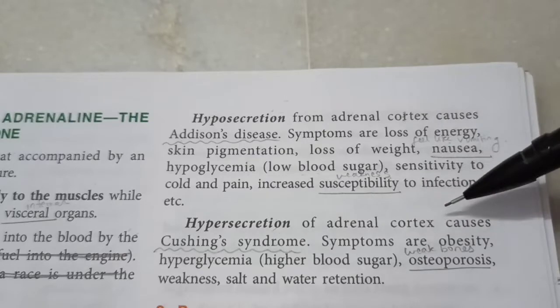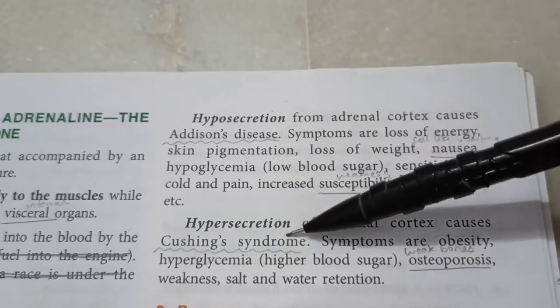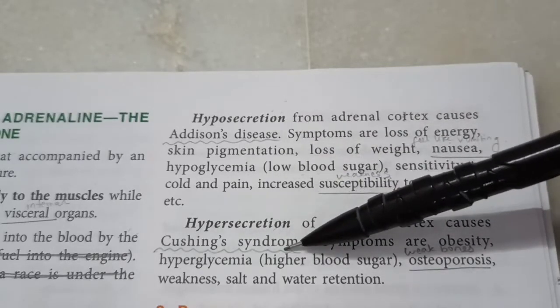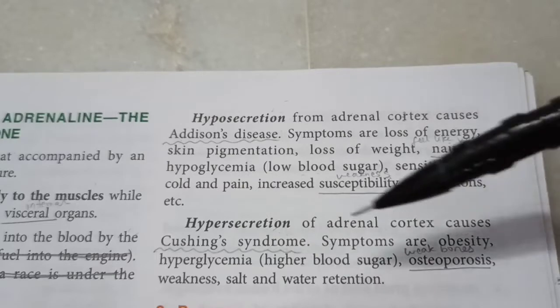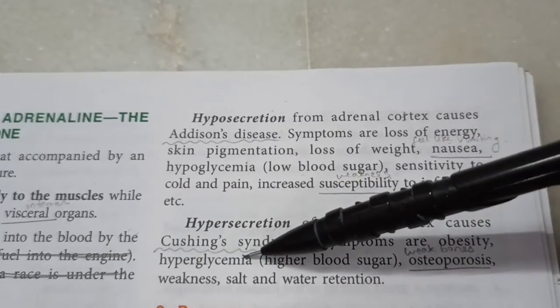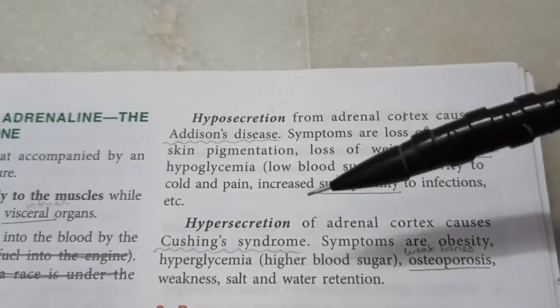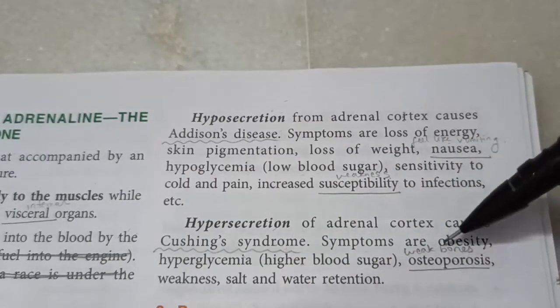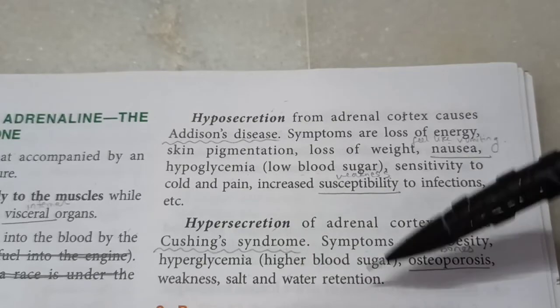Hypersecretion of the adrenal cortex causes Cushing syndrome. So don't be confused here, 2 different diseases. Cushing syndrome means obesity, hyperglycemia, that is high blood sugar. Remember, hyperglycemia is also a symptom of diabetes mellitus. Osteoporosis, that is weak bones, weakness, salt and water retention.